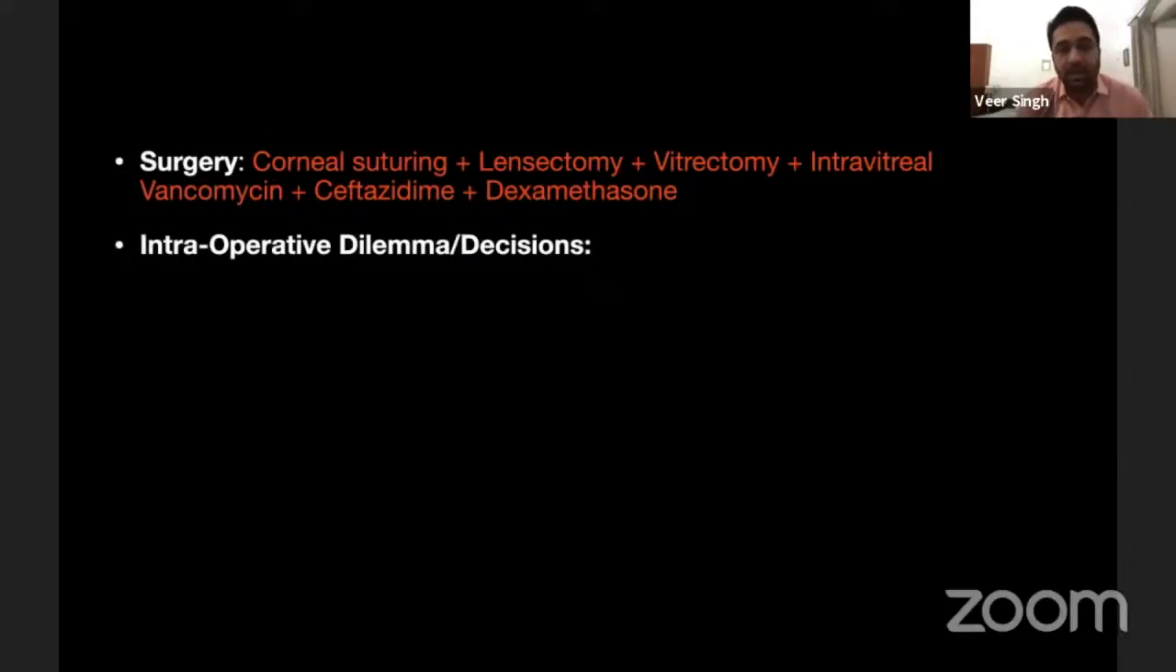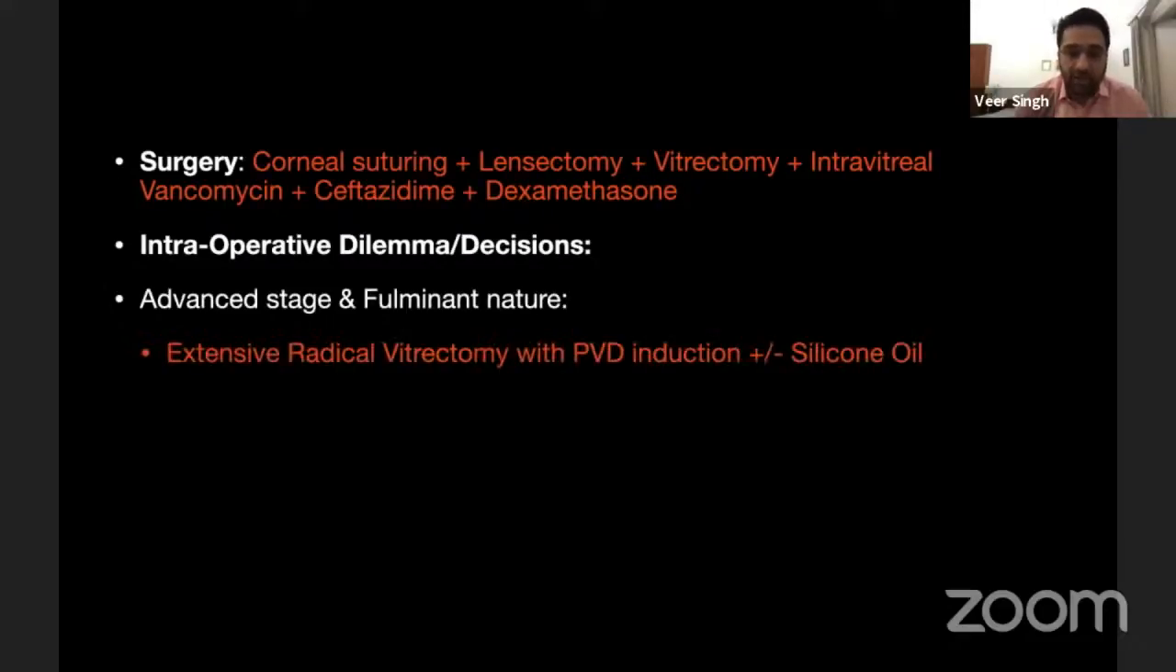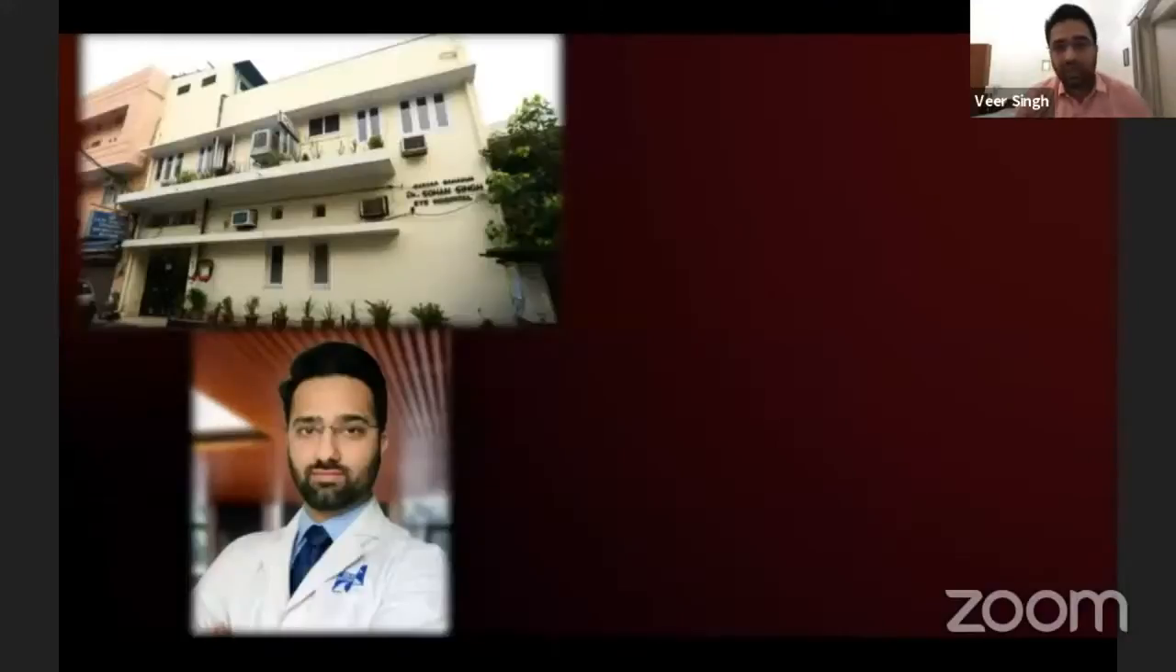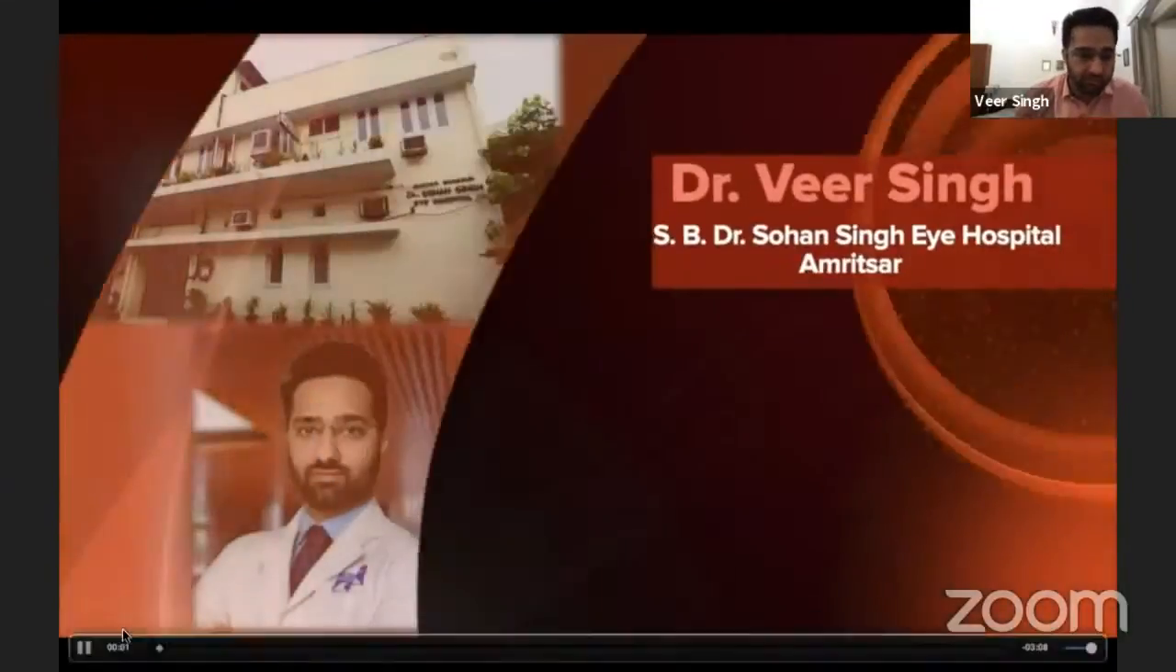Now, the intraoperative decisions and dilemmas that I was talking about: this is what I had in mind. Since it was a case of advanced stage and a fulminant endophthalmitis, whether to do an extensive radical vitrectomy with a PVD induction, with or without silicone oil injection, or, considering the inflamed or necrotic nature of the retina, to just do a core vitrectomy to the extent possible to control the infection and leave it for another day for a media-clearing vitrectomy. I'm going to show the surgery.